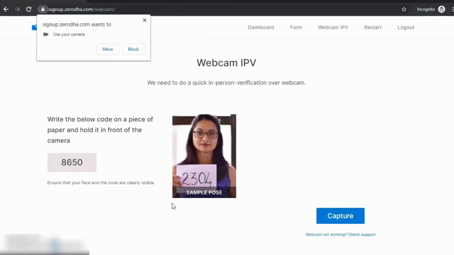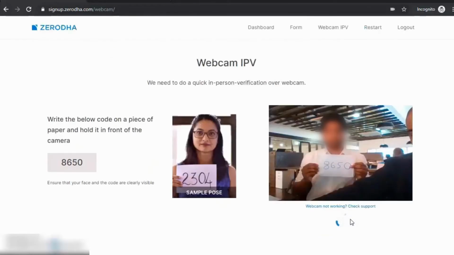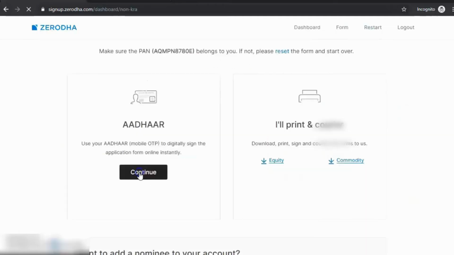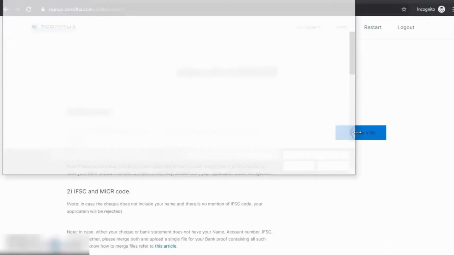In person verification, you will see a code on the left of your screen. Just take a paper and pen, write down that code and capture it as depicted in the image. Allow your browser. You can do IPV from your mobile as well as your computer. Just put down the number on a white paper and capture your image from your front camera. Once your image is captured, like shown in this image, you will be asked to upload the documents.